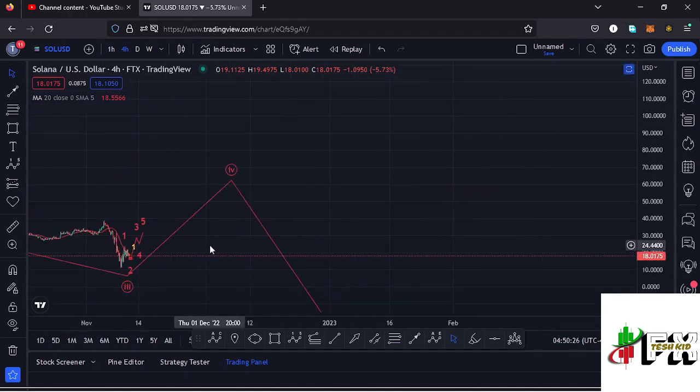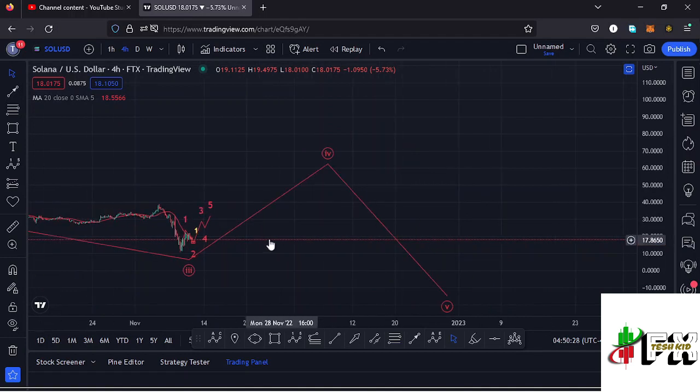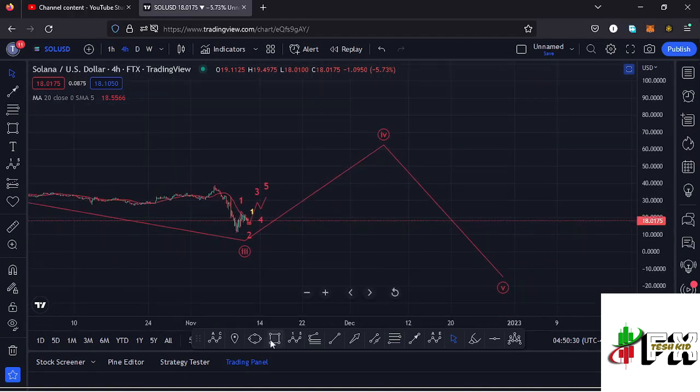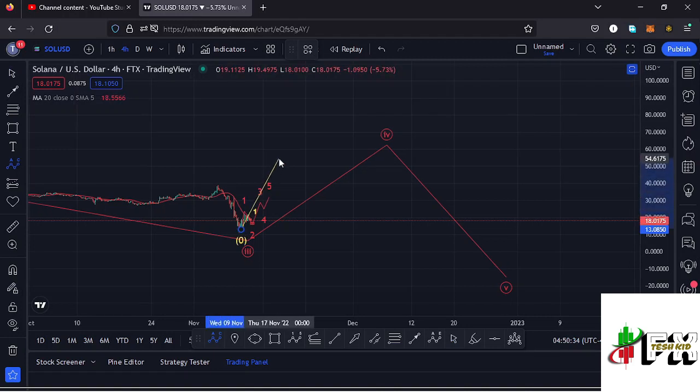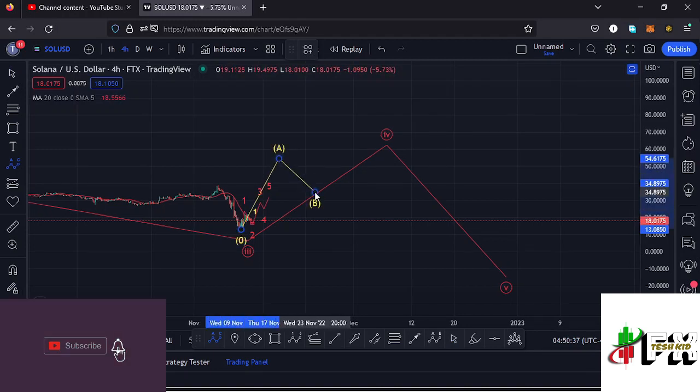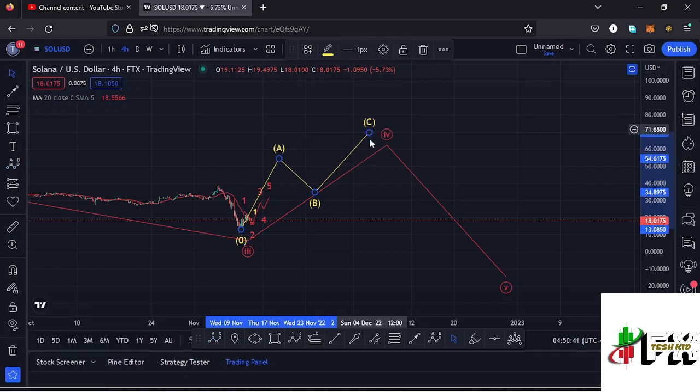And in the formation of a fourth wave, which is a corrective wave, we also expect to see an ABC corrective structure, and we can have this movement as the wave A, then expect a wave B, then continue pushing higher in the formation of that wave C to fully maximize the formation of that wave 4. And once that happens, then we can expect an impulsive movement to the lower side in the formation of this wave 5 to give us a new low.